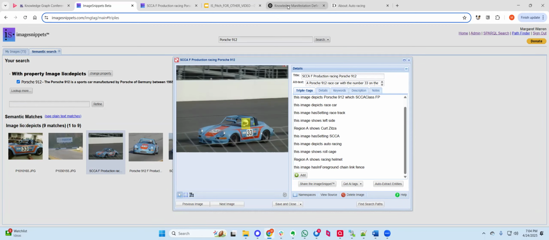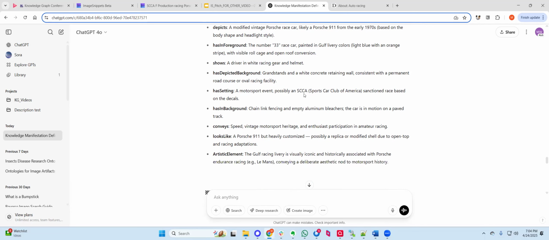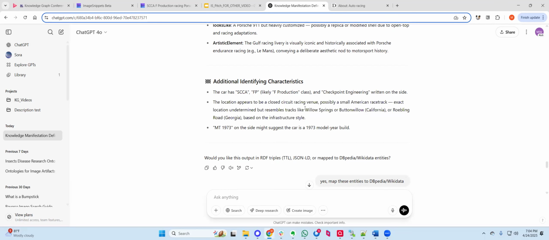If we compare it to what ChatGPT knows about this image, ChatGPT makes some great guesses. It guesses it's a Porsche 911. The car is actually a Porsche 912 built in 1969. It guesses well about the SCCA Sports Car Club of America event, but it does not know where the track is. It makes some pretty bad guesses, actually. And it also interprets the information on the side of the car as somewhat of a hallucination, suggesting it was built in 1973, when actually this is a WT and 1973 represents the weight.